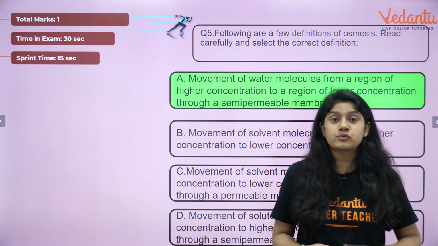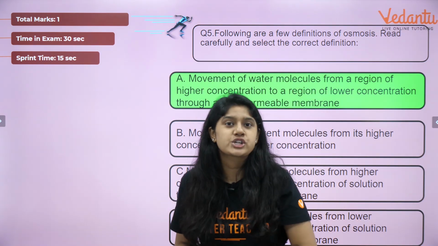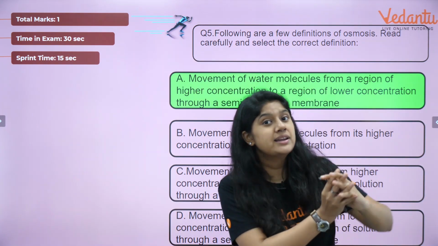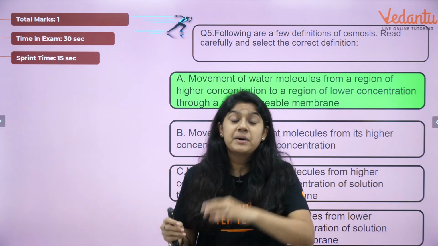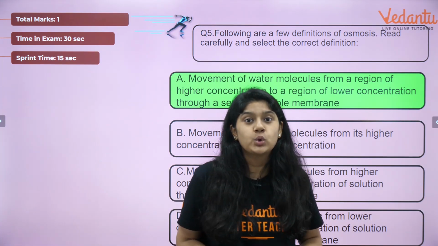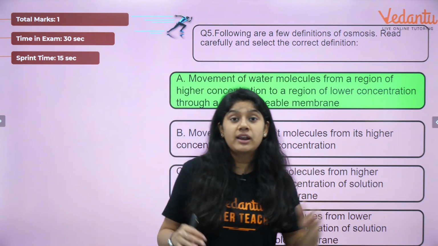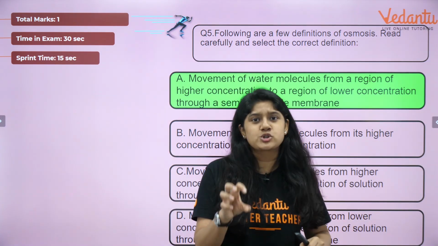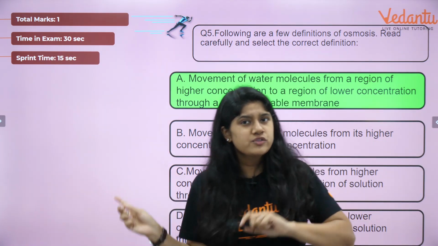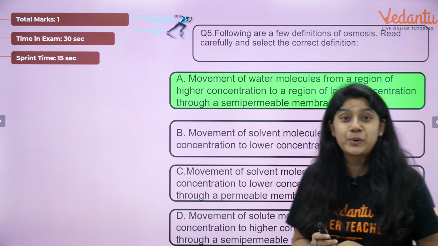Osmosis is the movement of water molecules from a higher concentration to a lower concentration. Water molecules from the higher concentration are coming to the lower concentration, where they were fewer. But through what? They are moving through a semi-permeable membrane. Not everything is allowed to move. There will be some stoppage over here. Some molecules will move, some molecules will not move. Everyone, I hope you are clear with it.